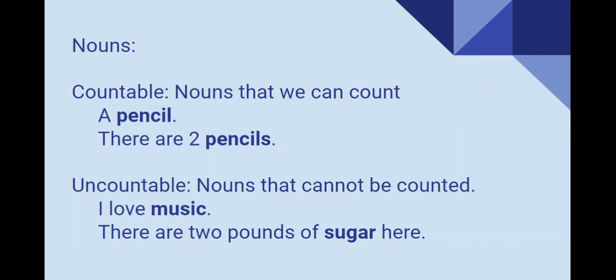So we have countable nouns, and that means that we can count them. For example, we can say a pencil or there are two pencils. Remember, countables can be singular or plural. Now, uncountable nouns cannot be counted. For example, I love music, and there are 2 pounds of sugar here. If you notice, I am using a measurement, 2 pounds, to count the quantity of sugar.